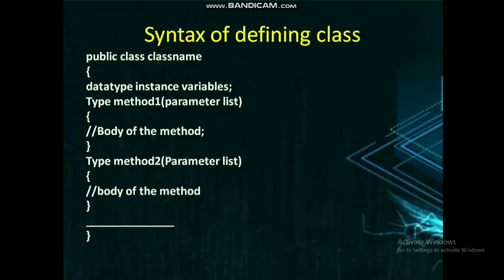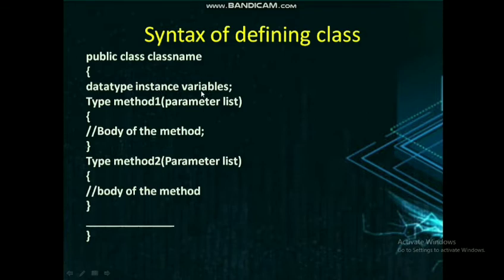Now let us recall what is the syntax of defining a class. You already know it. Once again, let us see. Public class, class name. So public is the access specifier. And if you are not mentioning public while defining a class, by default it is public. And if you wanted to make the class private or protected, then you have to mention it separately. So public class name, then the data type, instance variables.